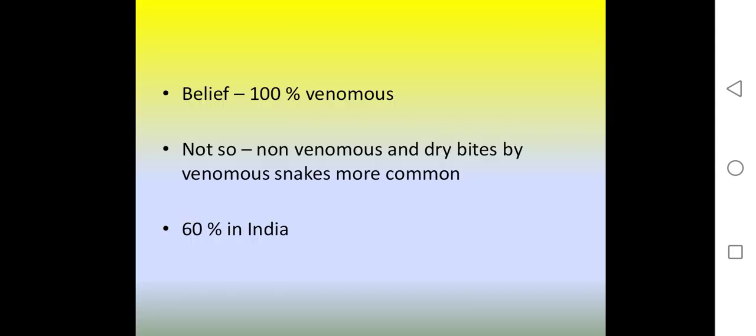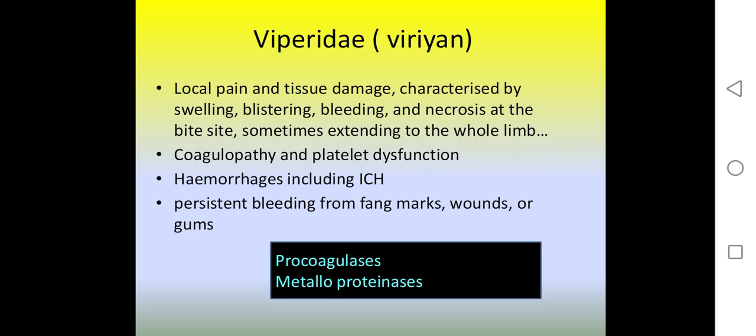So it is believed that 100% of snakes are poisonous. Not so. Non-venomous bites and dry bites by venomous snakes are more common, 60% in India. So what is Viperidae? Viperidae means vipers.